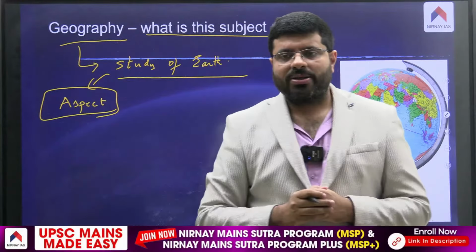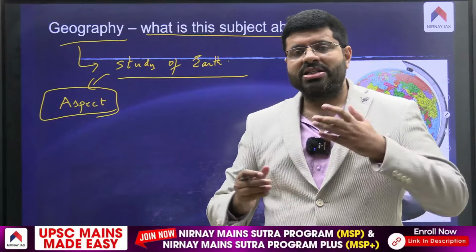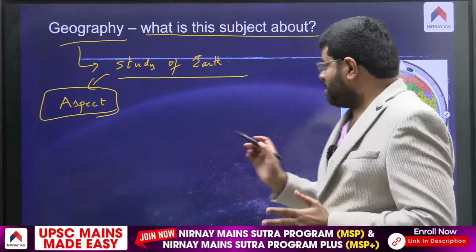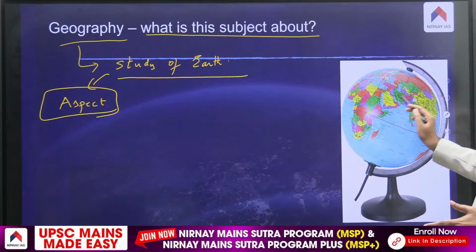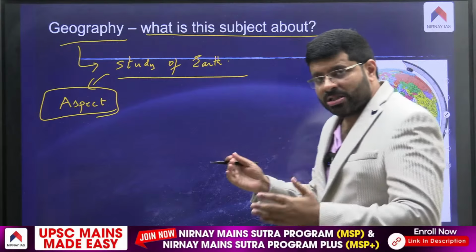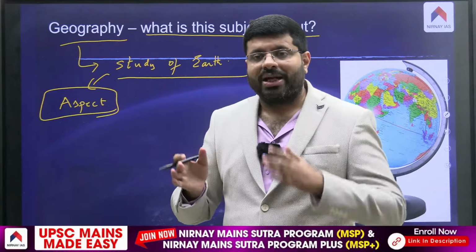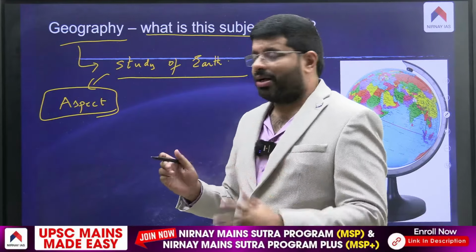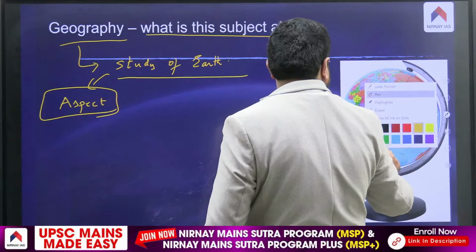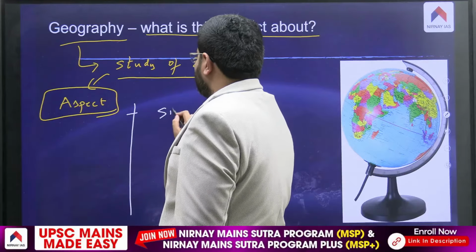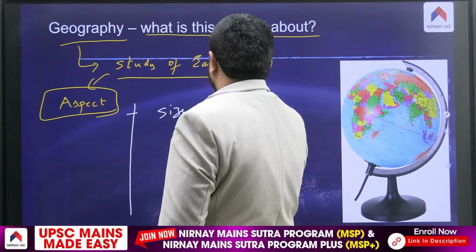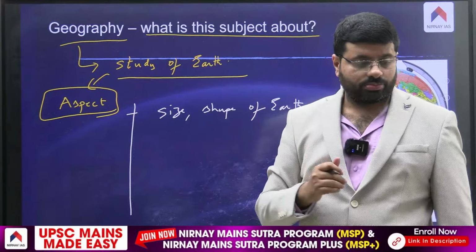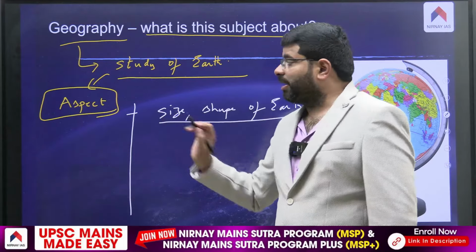What is that aspect? As a subject, when the Greeks and the Romans initially started studying geography, they viewed it as understanding the size of the earth, the shape of the earth, and the relationship between the earth and the sun. That was what we regarded as the study of the earth. So in the basic idea, we study the size of the earth, the shape of the earth, and the relationship of the earth with the sun.